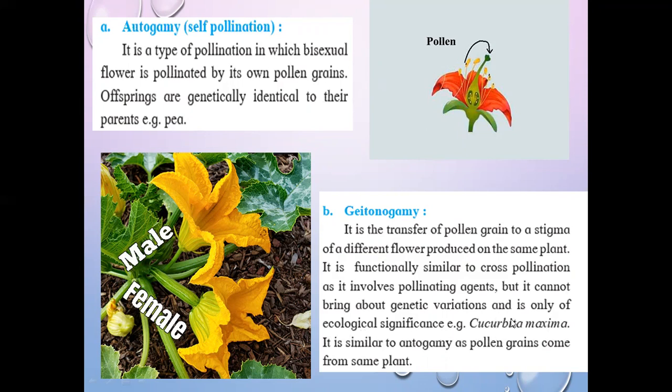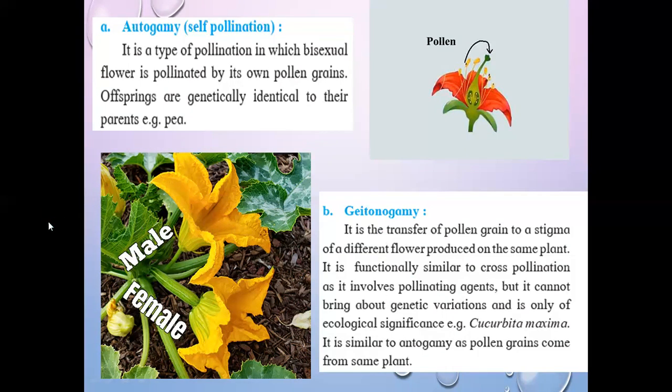For example, Cucurbita maxima. It is similar to autogamy as pollen grains come from the same plant. See here, the transfer of pollen grains from anther to the stigma of two different flowers, these are two different flowers which are produced on the same plant.